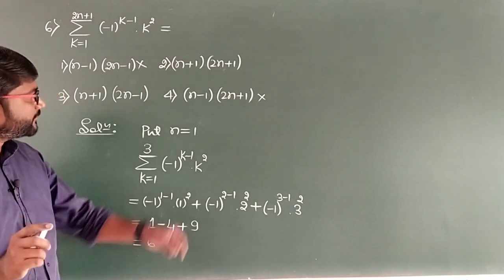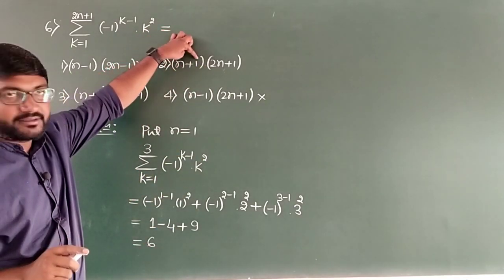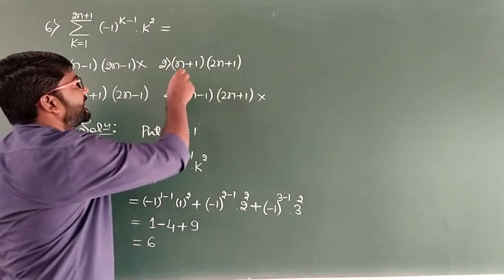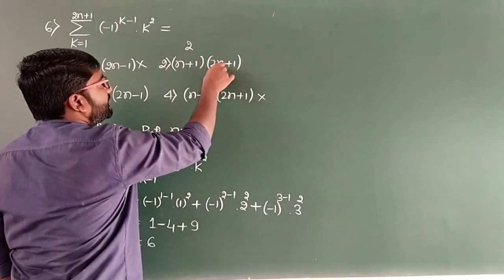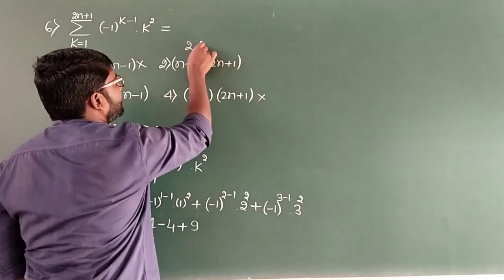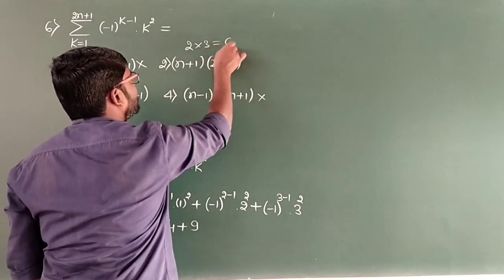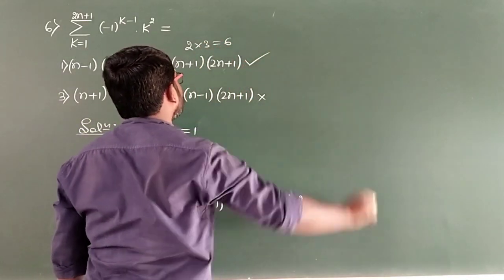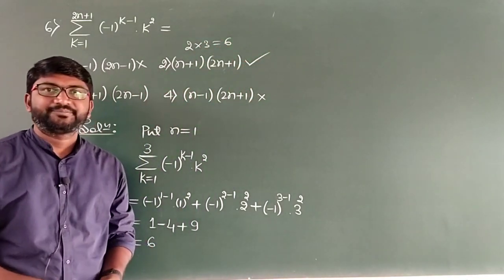I will take n as 1 now. So 1 plus 1 it will be 2. So we get 2 here. Then again n as 1. So 2 plus 1 it will be 3. 3 into 2 it will be 6. That means option 2 is the correct answer.